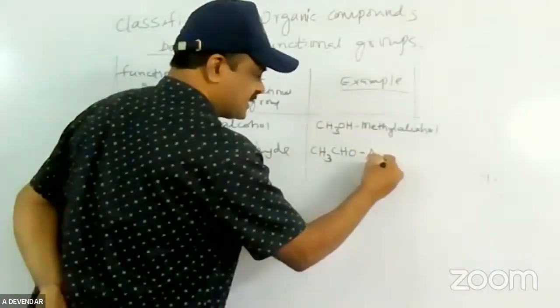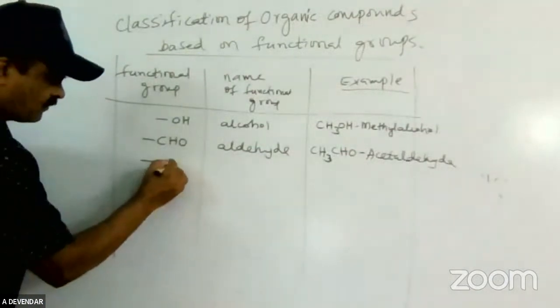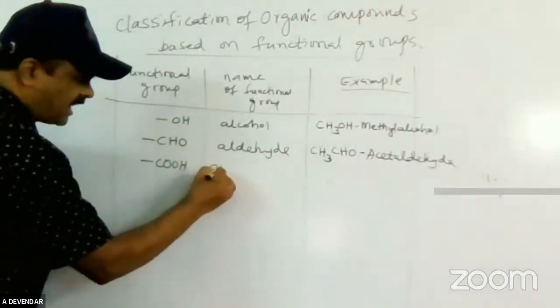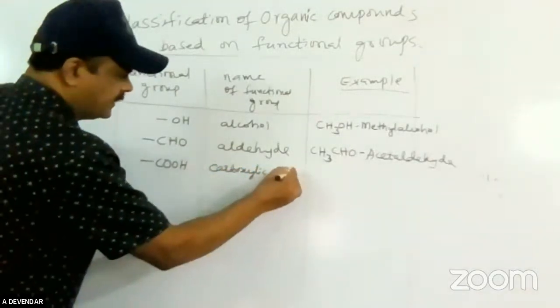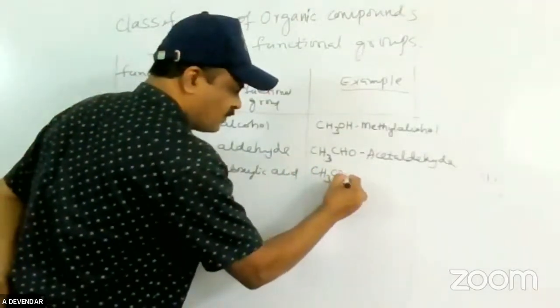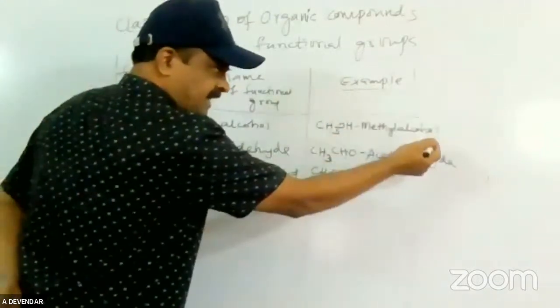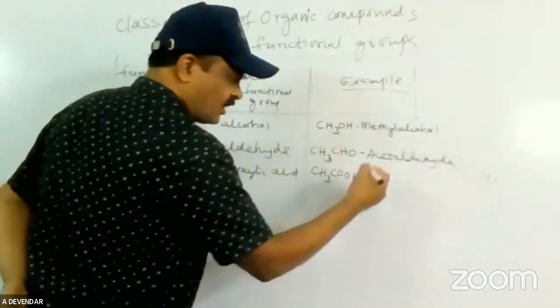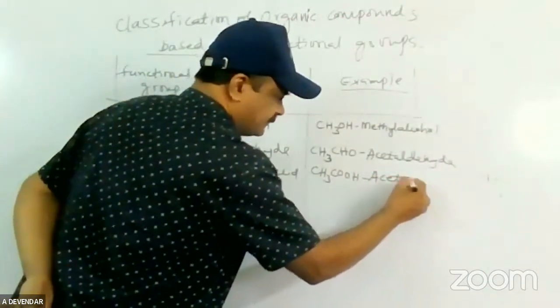This is called acetaldehyde. If this is COOH, it is called carboxylic acid. So I am writing CH3COOH. I am taking the common CH3. OH is there, methyl alcohol. Aldehyde is there, acetaldehyde. Acid is there, this is called acetic acid.